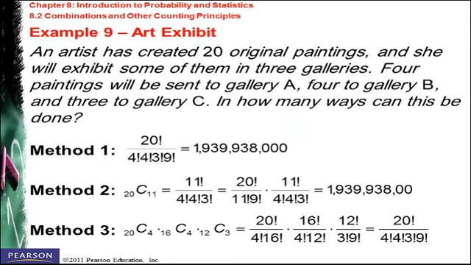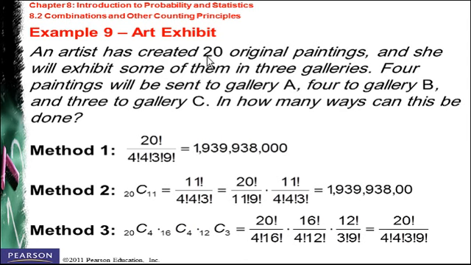Moving to another question. An artist has created 20 original paintings and she will send some of them to 3 galleries. 4 paintings will be sent to Gallery A, 4 to Gallery B, and 3 to Gallery C. In how many ways can this be done? So we can solve such a question in different ways. Let's see the first way.